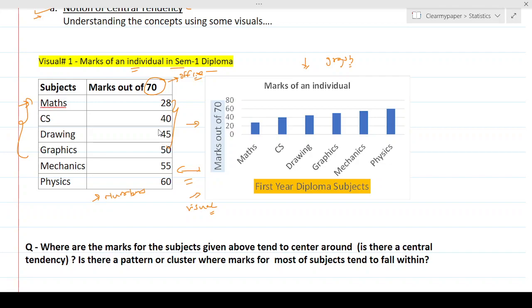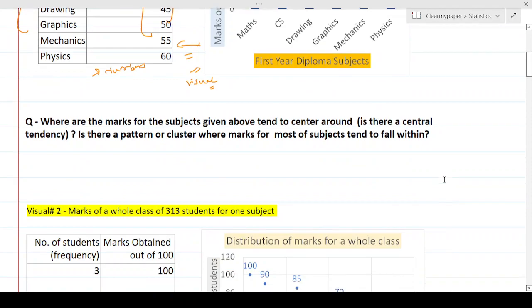For example, if you see the left side table, is there any mark range where you see that most of the marks are around this range, either from that or from the diagram? That's my first question. Can we answer that? You don't have to have a precise answer, but is there a ballpark? Can you guess that between this and this, most of the marks are falling?